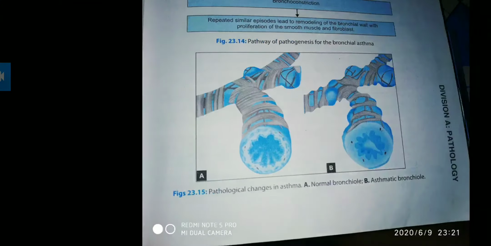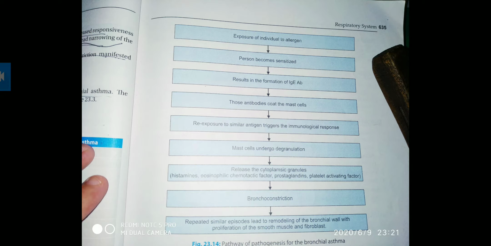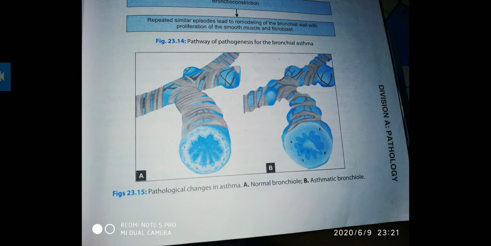And in pathogenesis, the antibodies will be covering the mast cell. Then two more steps are there. They will go for granulation and bronchoconstriction will occur. Here also dyspnea can occur. So we can learn both are near about similar. You can learn any one.